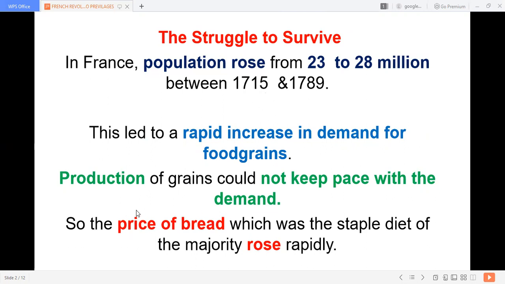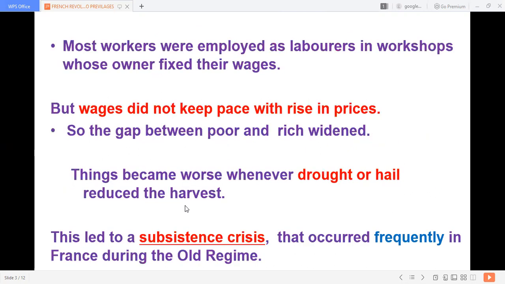Automatically, the price increased. People could meet the price if they were getting good salaries, but that also had not happened. Most of the workers were employed as laborers in workshops, and laborers are paid less. The owners fixed the salary because most of the people were unemployed.